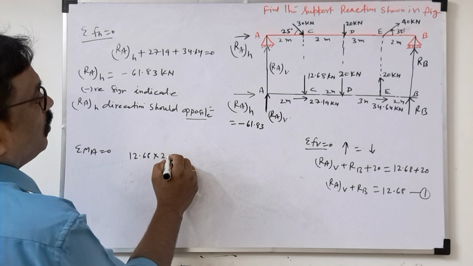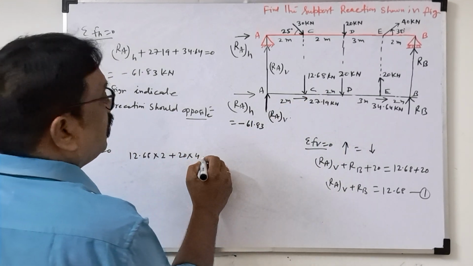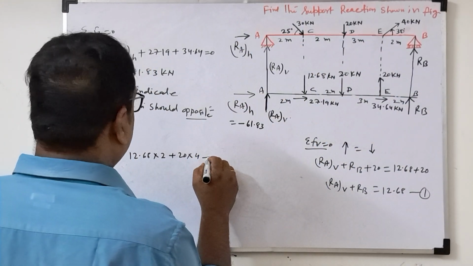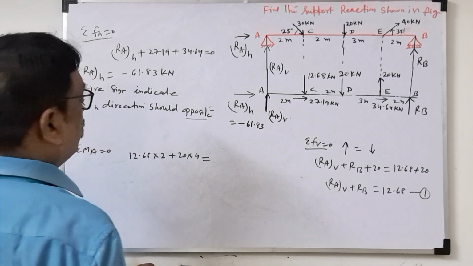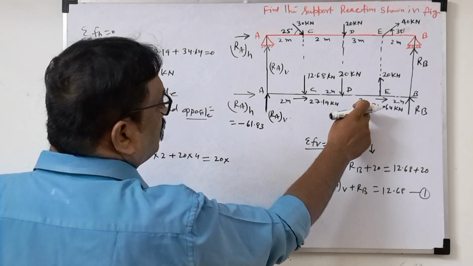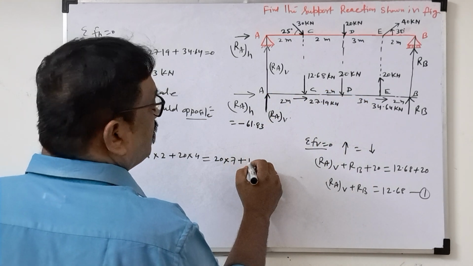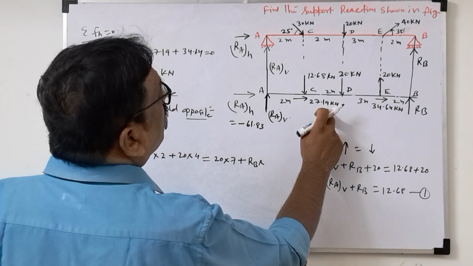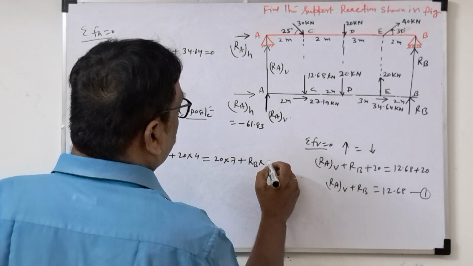12.68 into 2 plus 20 into 4, clockwise, minus anti-clockwise. Total clockwise is equal to total anti-clockwise. So 20 into, taking A, 3 plus 2 is 5, plus 2 is 7. Again plus RB into 2 plus 2 is 4, 4 plus 3 is 7, plus 2 is 9.